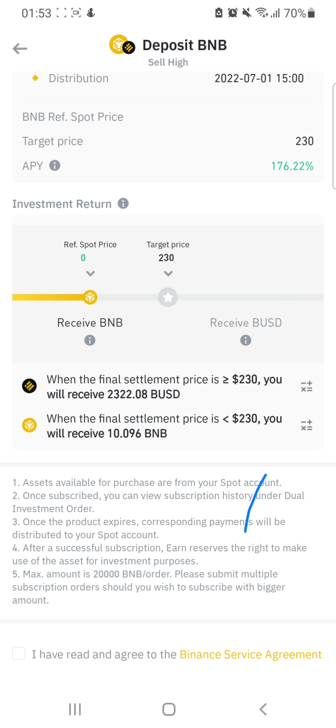So all you need to do is, as soon as you finish reviewing this and you're okay with that, you accept the terms and conditions after reading it, and you click on confirm. You see how easy it is. It has enabled you to determine how much you want to sell your BNB and at what date.